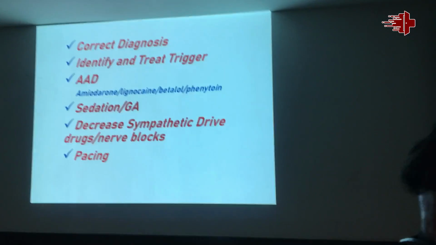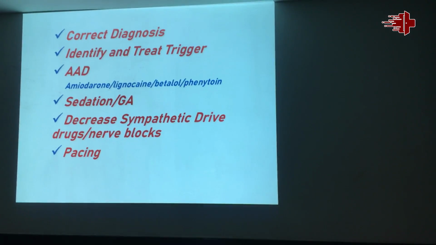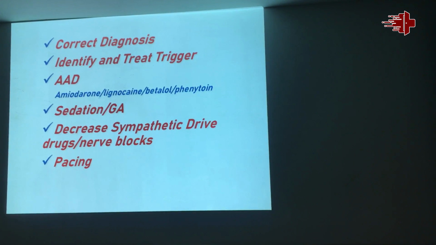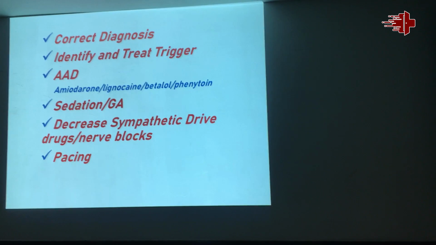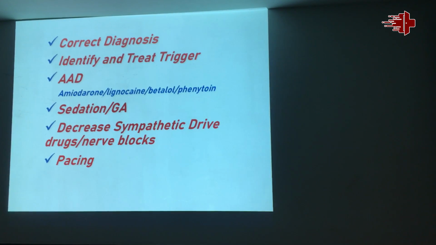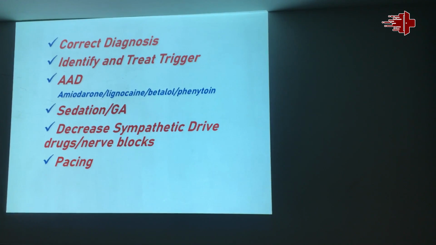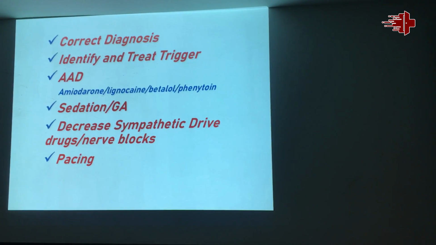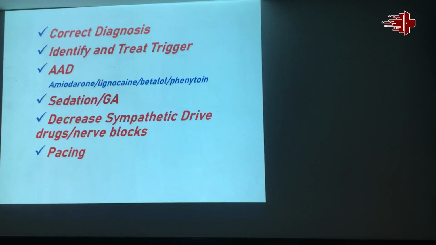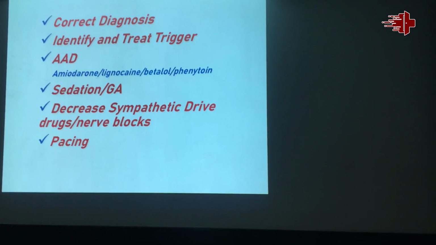So what I feel is that in a setting of acute emergency with VT, what we should understand is, first of all, the correct diagnosis, VT versus SVT, like I showed 2 cases of SVT. Then identify and treat the trigger. Then the antiarrhythmic drug. We should always understand that in emergency settings, amiodarone is a useless drug. More important drugs are lignocaine, beta blockers, and phenytoin.